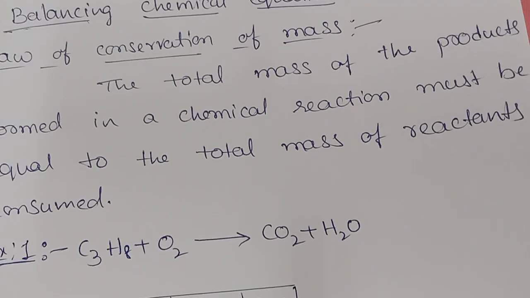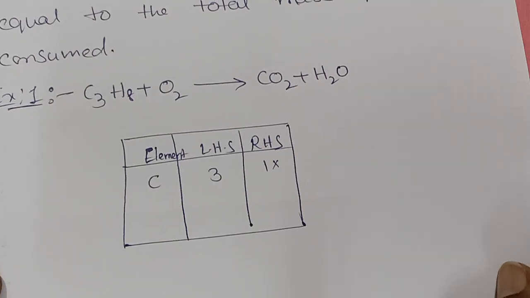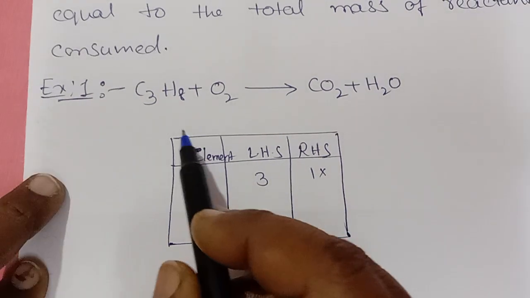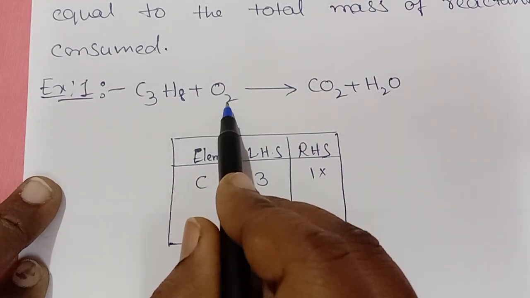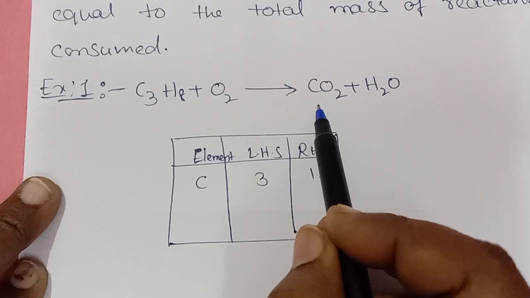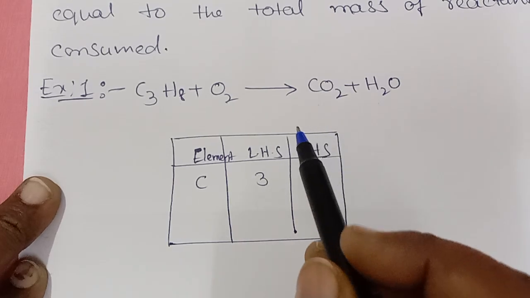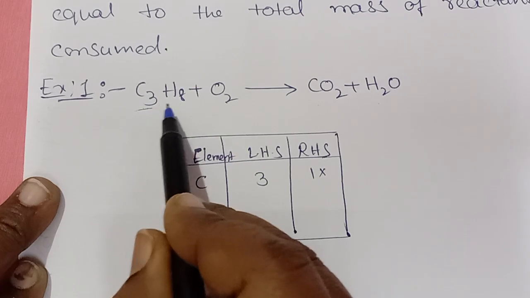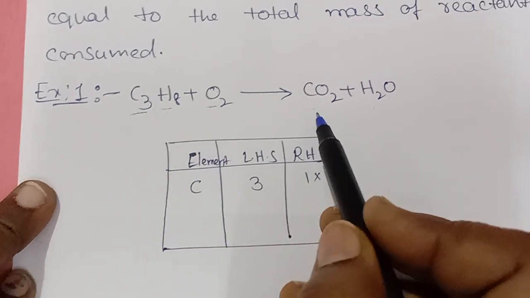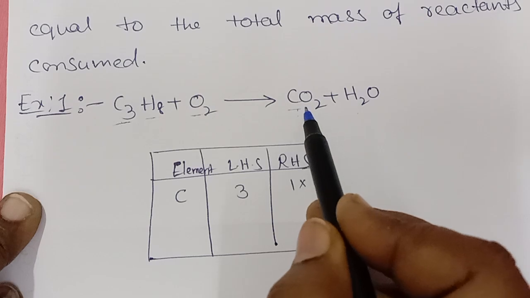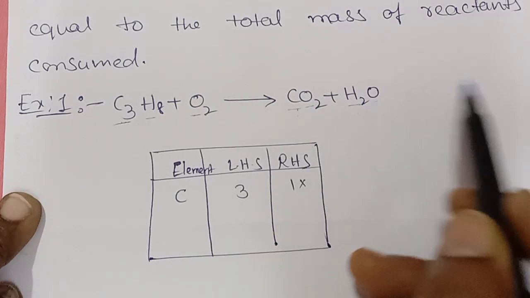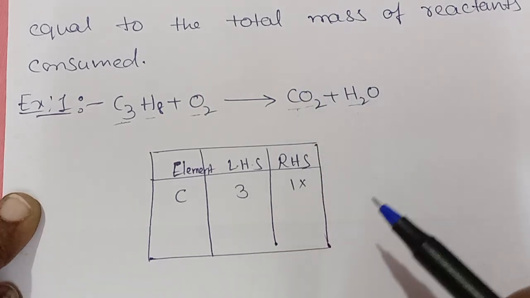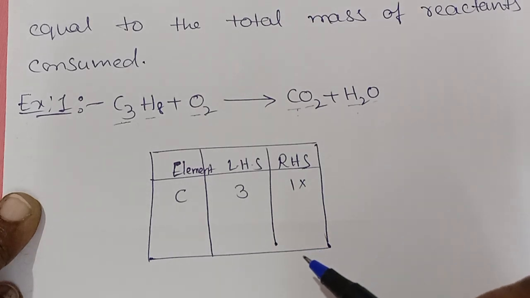See here, first example: C3H8 plus oxygen gives carbon dioxide and water, right? So what are the elements present here? On the left side we have carbon, hydrogen, oxygen. On the right hand side also we have carbon, hydrogen and oxygen. So we have to balance it.